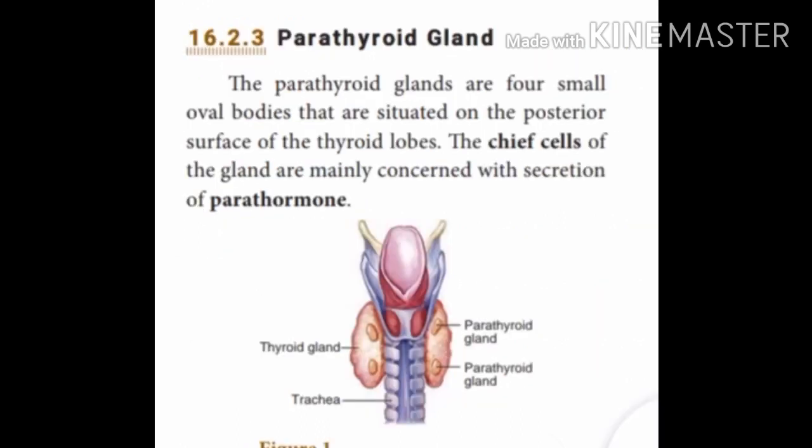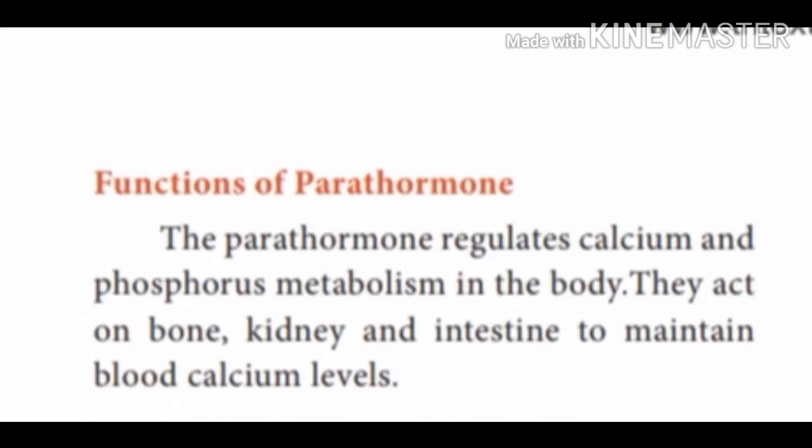Parathyroid glands are four small oval bodies situated on the surface of the thyroid gland. You can see in the picture, on either side of the thyroid gland there are four lobes called the parathyroid. The chief cells of the glands are mainly concerned with secretion of parathormone. Let's see the function of this hormone. It regulates calcium and phosphorus metabolism in the body. It acts on bone, kidney and intestine to maintain the blood calcium level.